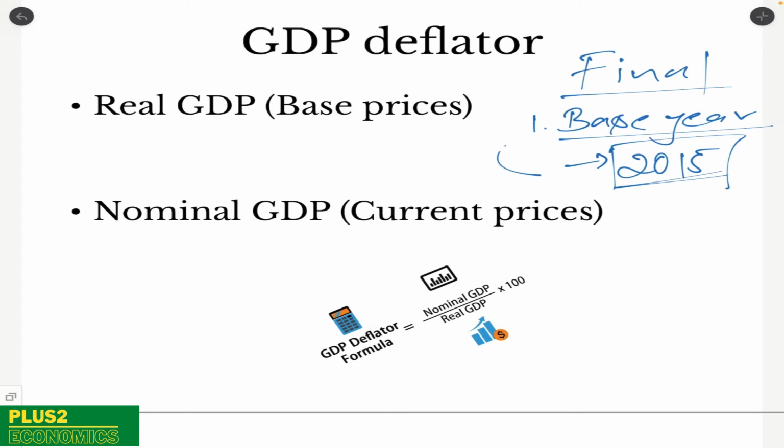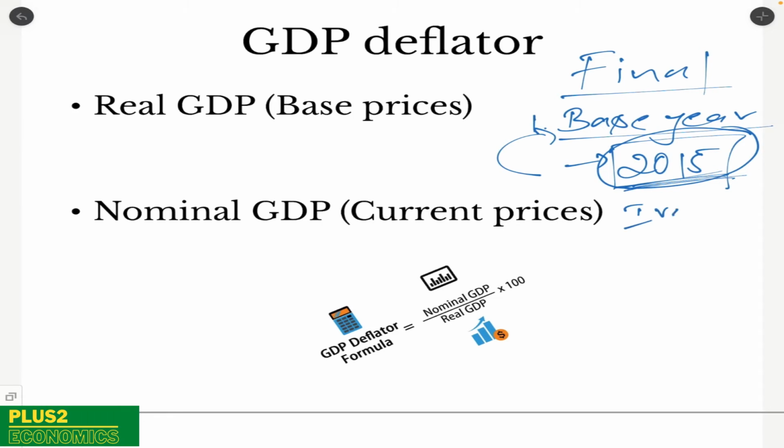Now, the years that are selected as base years should be such that the prices of the goods were neither too high nor too low. So such years are considered as base year. And to calculate the GDP, the prices that were prevailing for the particular good under discussion would be considered of the year 2015.